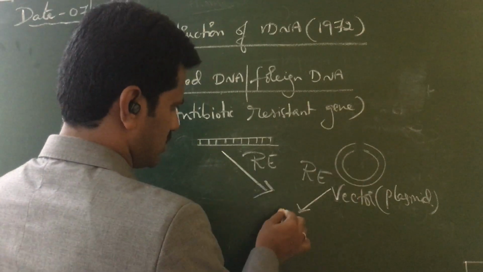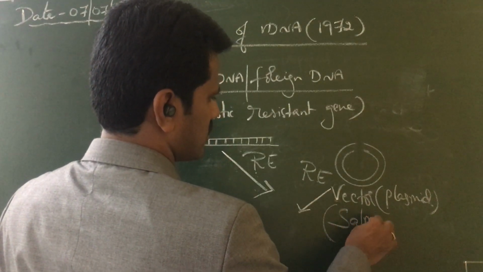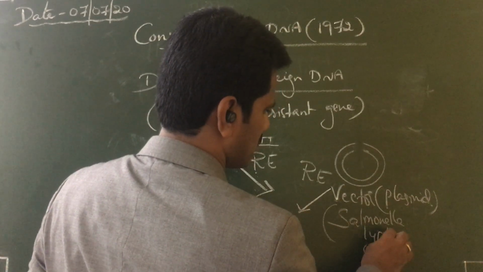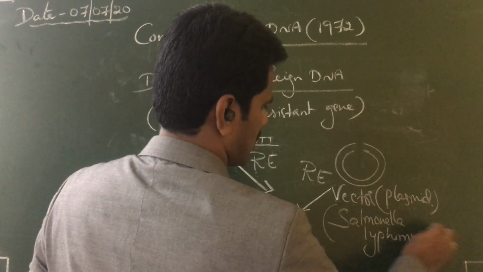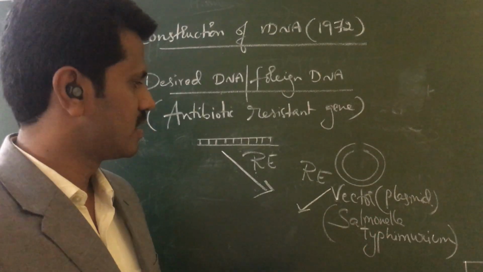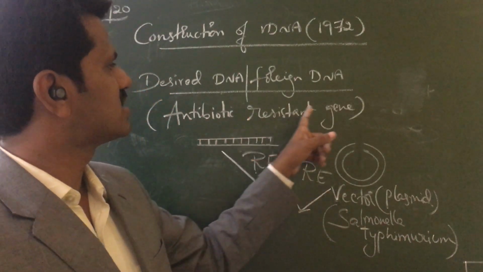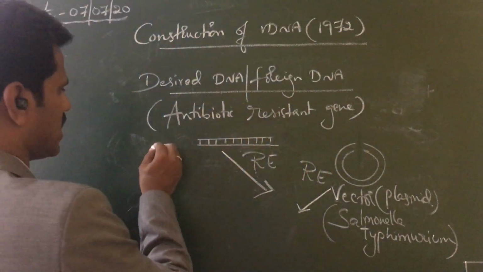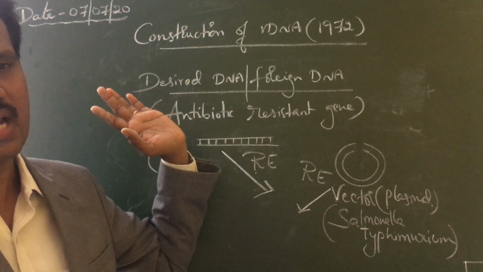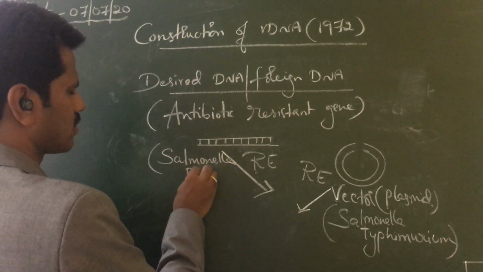Therefore, when you insert this into this by cutting with the restriction enzyme, the plasmid vector is taken from the bacterium Salmonella typhimurium, and the antibiotic resistant gene is selected from an organism called Salmonella Panama.